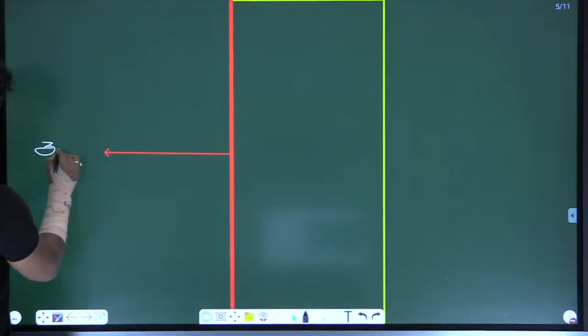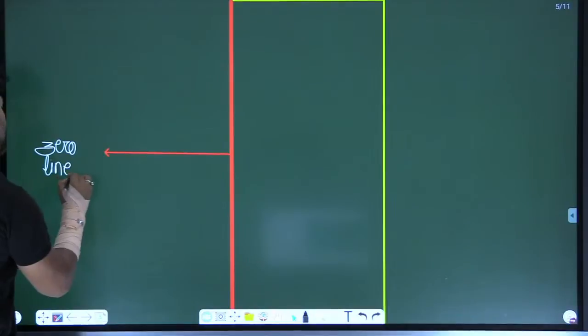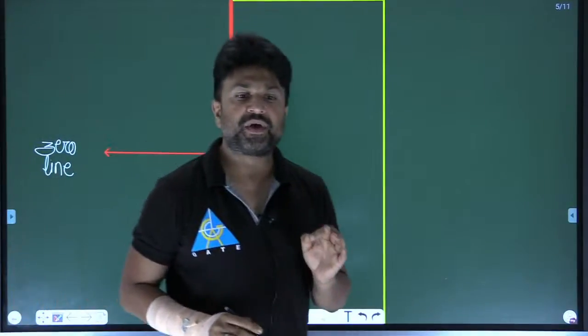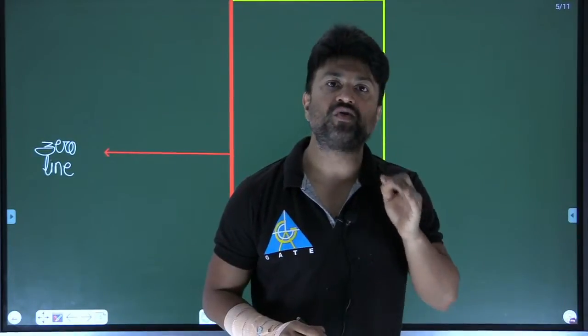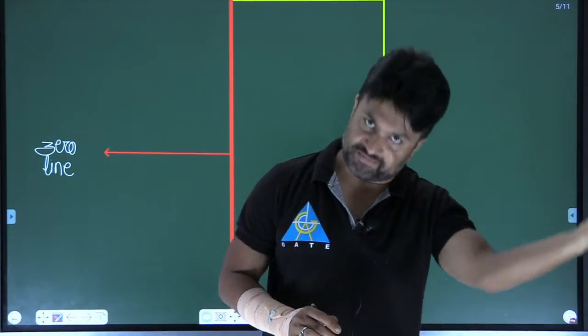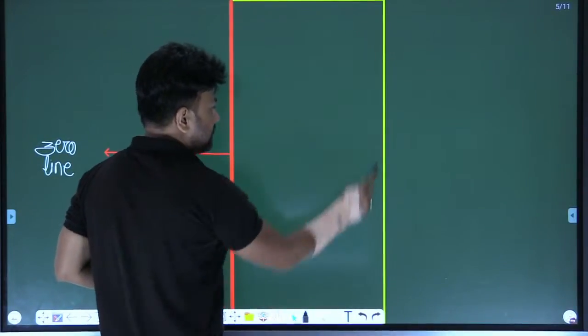Now, why do I call it a zero line? Because with respect to the zero line, I will find out whether the deviation is on the positive side or negative side. Right? Now, I am going to fix one line.